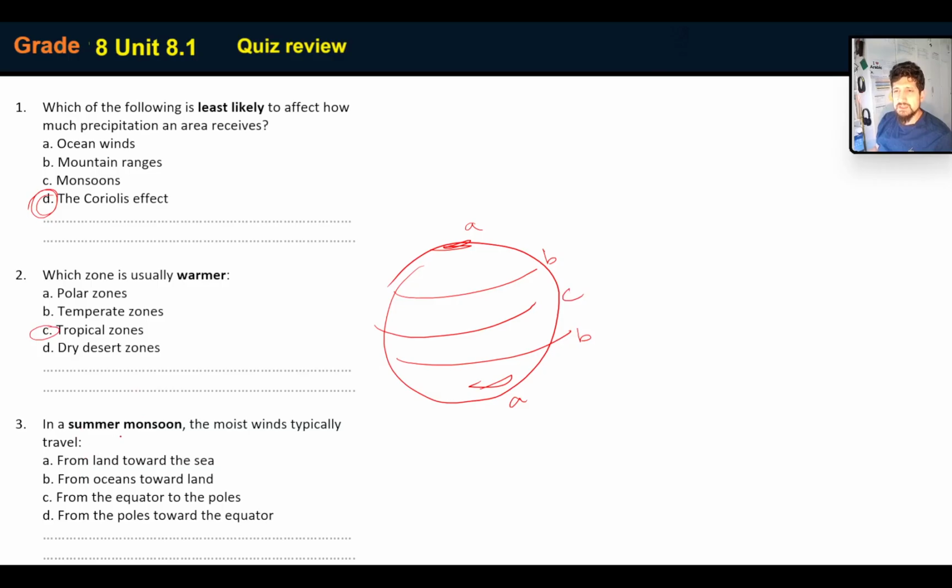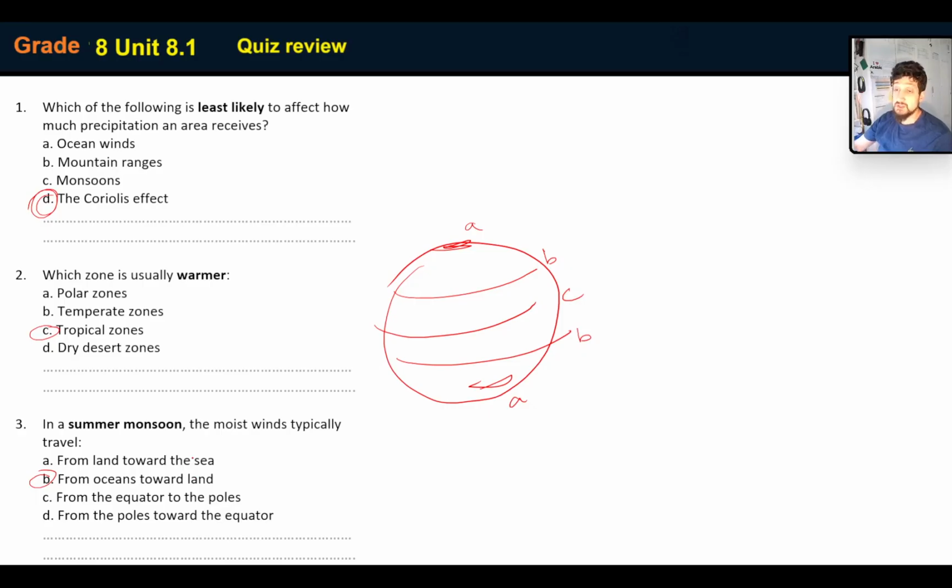Right, in a summer monsoon, the moist winds typically travel. In the summer monsoons, they travel from, remember, from the ocean towards the land. In the winter, it's the other way around, but in the summer, it's from the ocean towards the land. Okay?